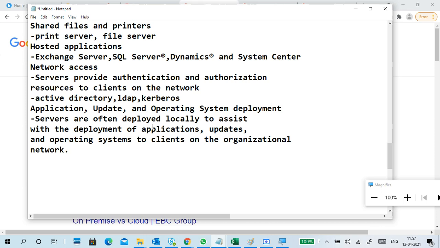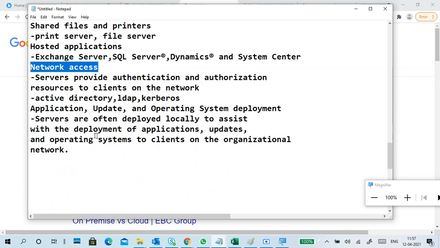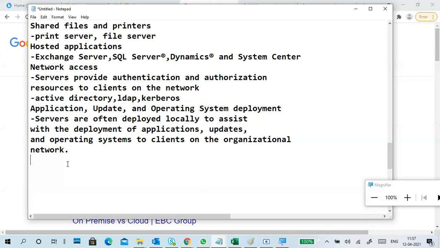We can replace their operating system, or freshly install the operating system through the network. So you don't need to go to the client PC; simply from the server we can deploy applications, updates, and operating systems. So that's why there are 5 points: infrastructure services, shared file and printer services, hosted applications, network access, and application update and operating system deployment.